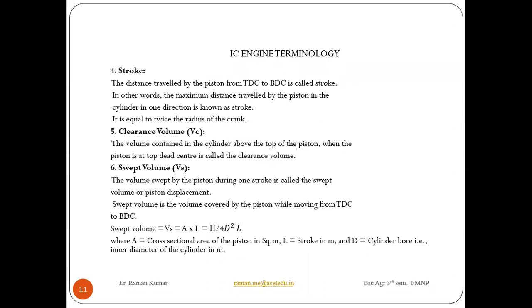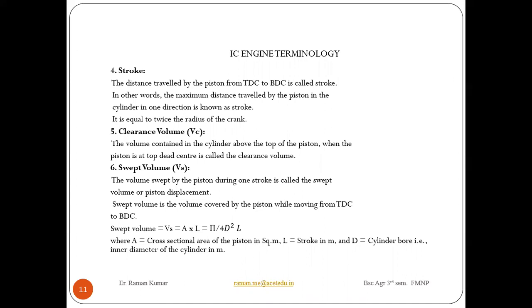So next is your stroke. What is stroke? Stroke means the distance traveled by your piston from top dead center to the bottom dead center, or bottom dead center to top dead center. That is called one stroke. In other words, the maximum distance traveled by the piston inside the cylinder in one direction, whether from bottom dead center to top dead center or top dead center to bottom dead center. And it is equal to twice the radius of the crank.